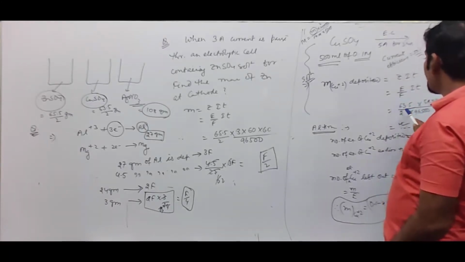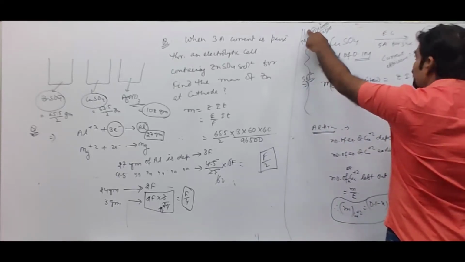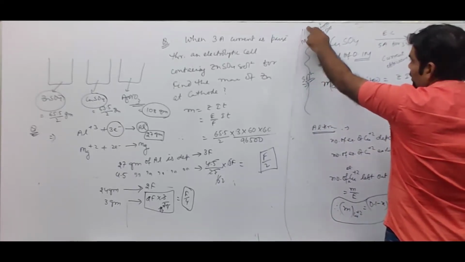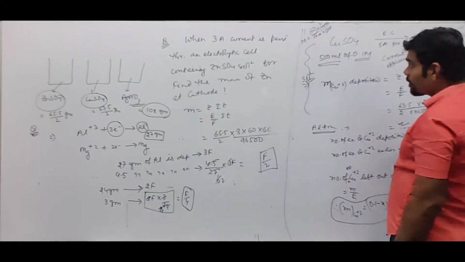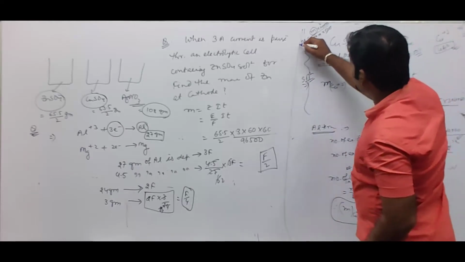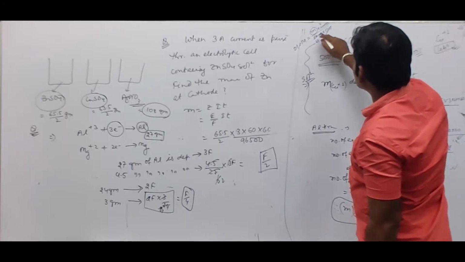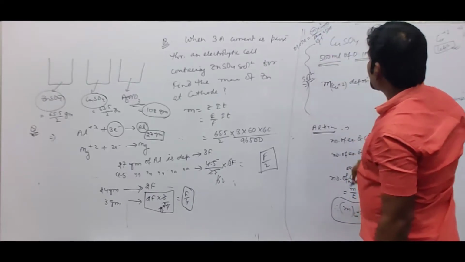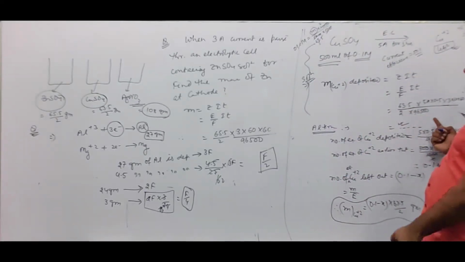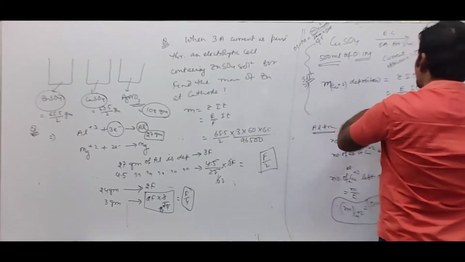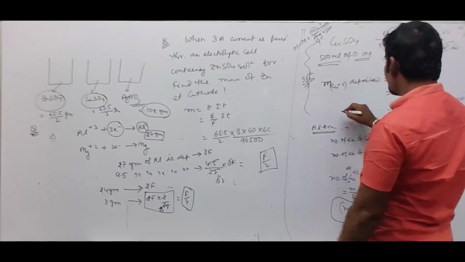Then we know the mass of copper 2+ deposited. Earlier, what was the mass of copper 2+? We can find out from the molarity. Molarity is mass by molar mass into volume in liters, so 500 ml by 1000. Molarity was given as 0.1 molar. Molar mass, we know, is 63.5. So we will get the mass of copper 2+ present earlier. If we subtract the mass deposited from this value, we get the mass of copper 2+ left out in the solution. This is one method.